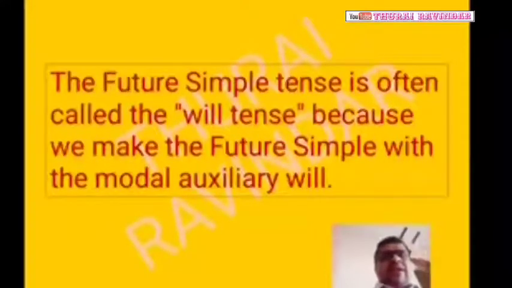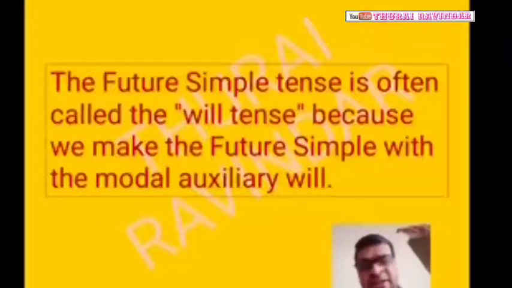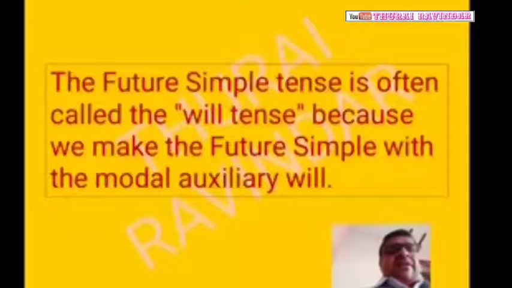And so you see, the simple future tense is often called the will tense. Okay, and I told you now that there is no shall in American English, but this tense sometimes we call it will tense, because we make the future simple with the modal auxiliary verb will.